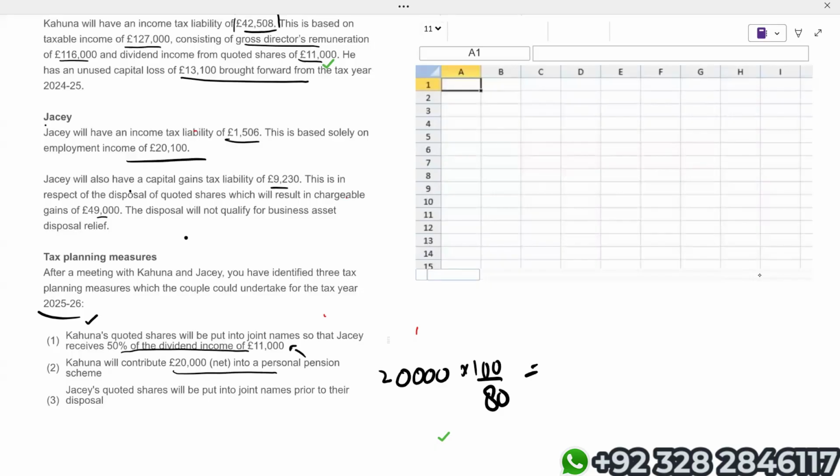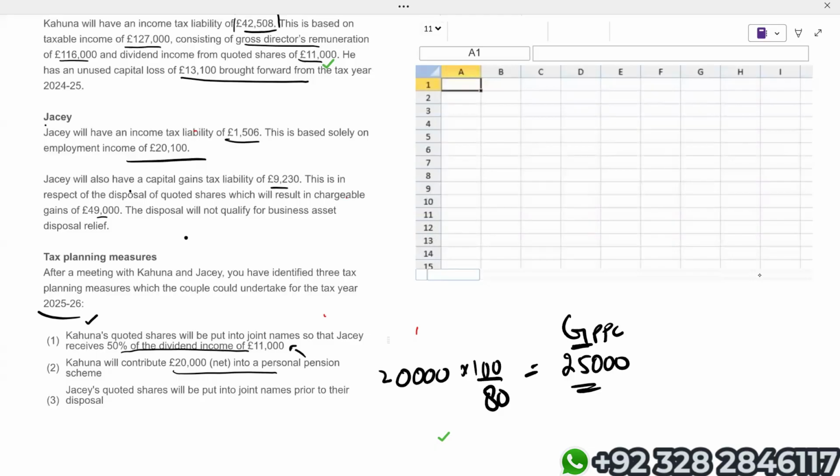Logically, the gross personal pension contribution is 25,000. We know that the basic rate band, which is 37,700, and the higher rate band will both increase by the gross PPC. Plus, adjusted net income will also reduce by the 25,000 gross PPC.